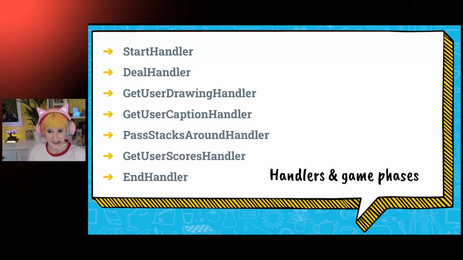It's going to wait 180 seconds or wait until the players have responded, and it'll transition to pass stacks around handler. We're then going to get user caption handler, which is going to do basically the same thing that request drawing did, but with a text instead of a drawing. We will then pass the stacks around again until we get to the end of the game, at which point we will get user scores. We will send a pick one request for each game stack that waits for all of the users to submit a score. And then we will run the end handler, which is going to show those scores and finish the game.